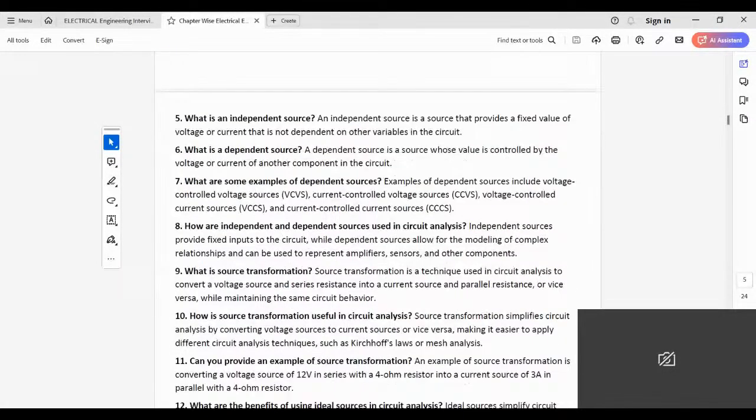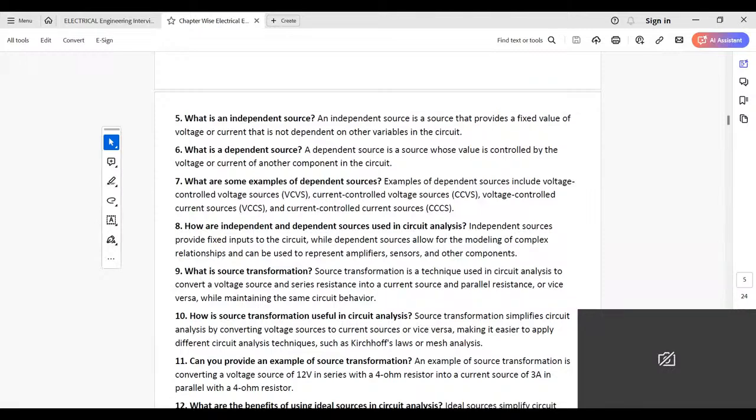What is an independent source? An independent source is a source that provides a fixed value of voltage or current that is not dependent on the variables in the circuit.